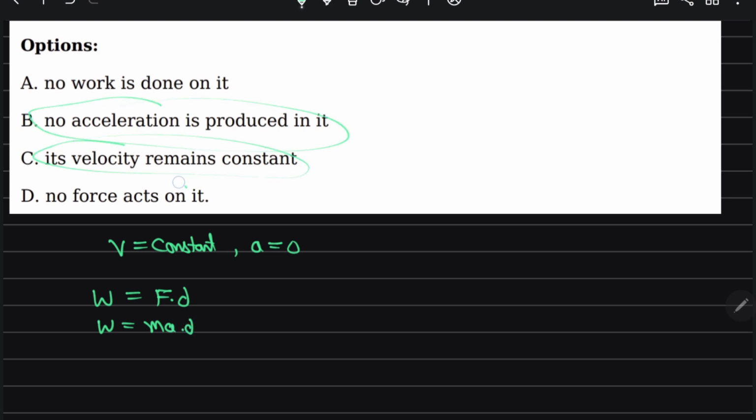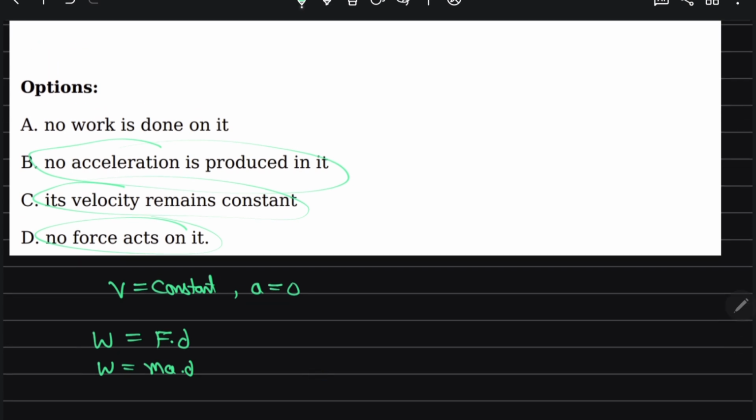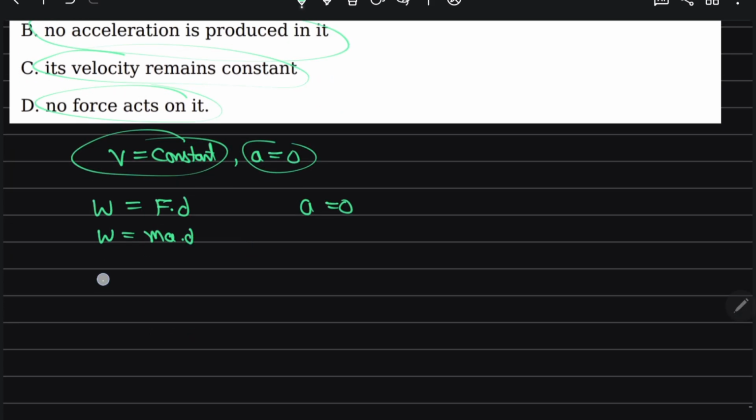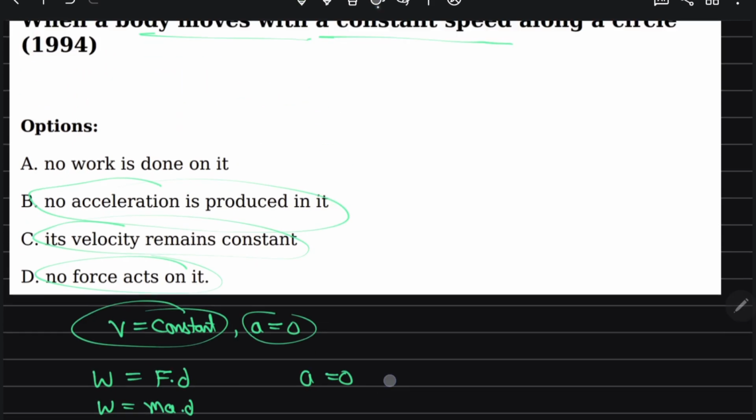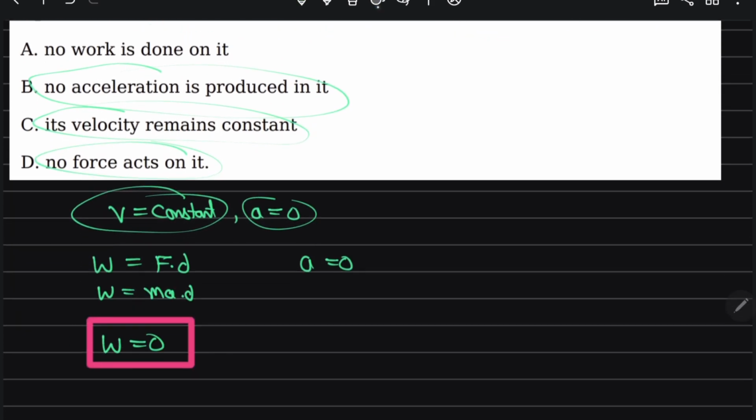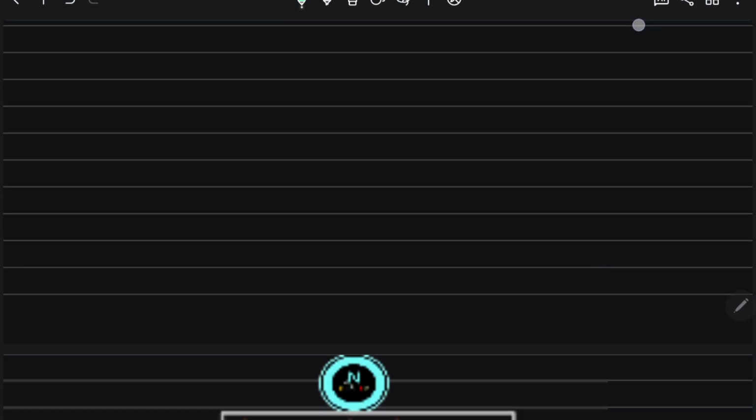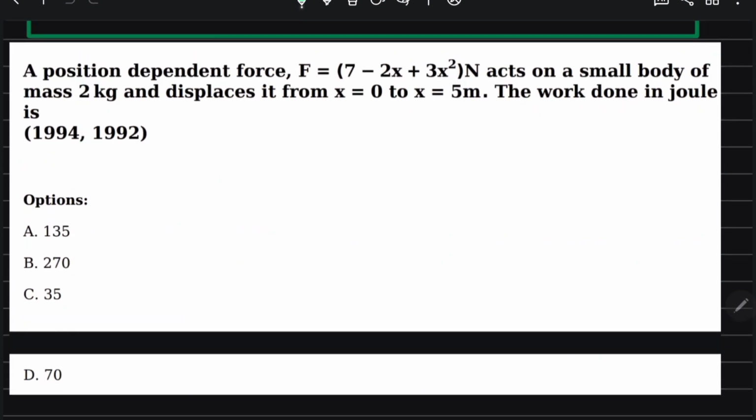Its velocity remains constant, no force acts on it. So acceleration is 0 because velocity is constant. Acceleration is 0 means work done is 0. So no work is done on it. So which option? Option B is correct. Right? So this is our next question.